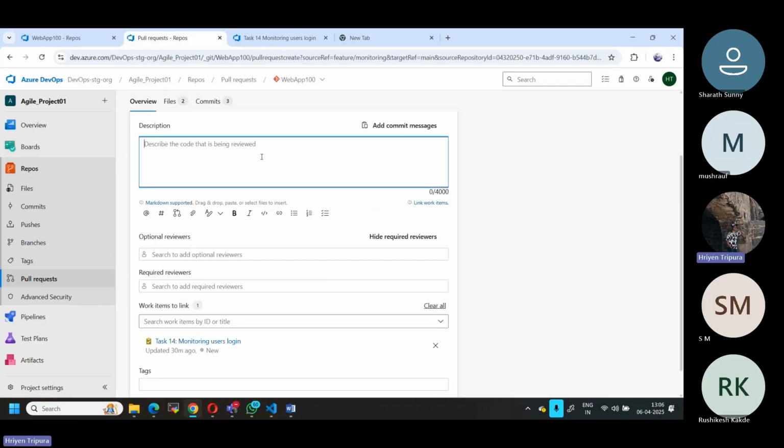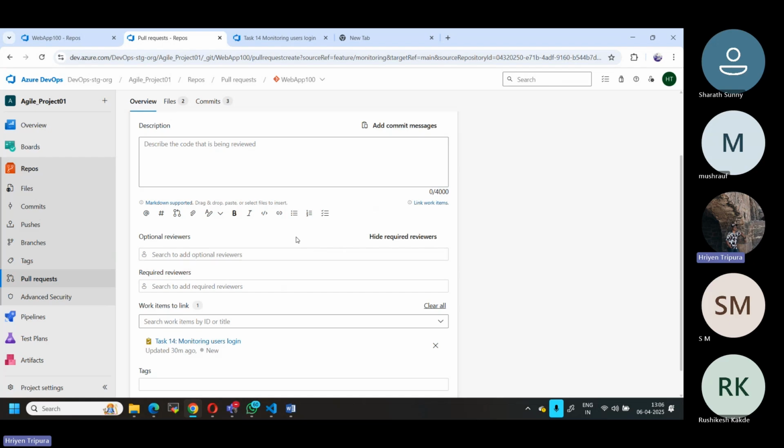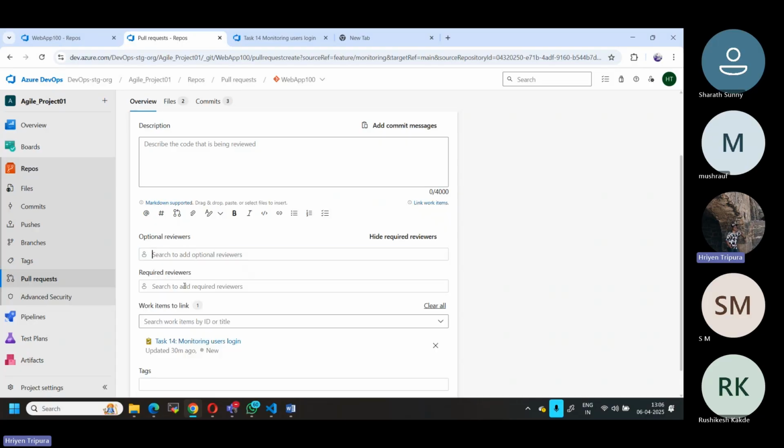While doing this, there is also an option for reviewers. Reviewers means there are two types of reviewer. If you click here, let me show you. Here you can see optional reviewers and required reviewers. Optional means if you want somebody as optional, even if he does not approve, that's okay. If you want somebody who must review, let's say your manager or anybody in your team who is senior, you can give that name.